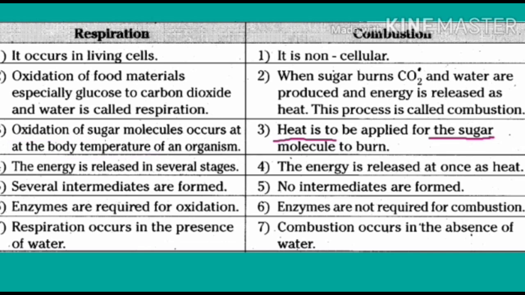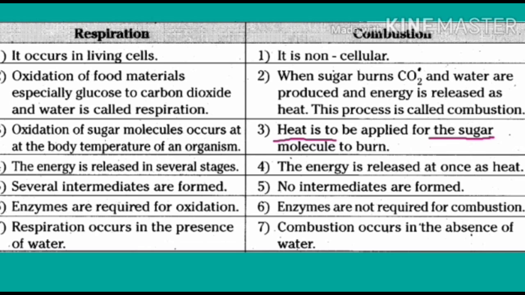Take the example of firing a paper: we need a match strip. With a single match strip, we can make a very big fire. In respiration, to start glycolysis, two ATPs are used. After that, a large amount of energy is produced. There is a similarity between these two.